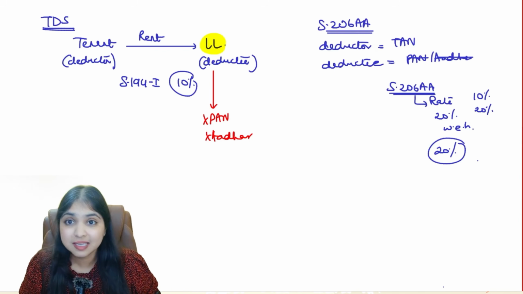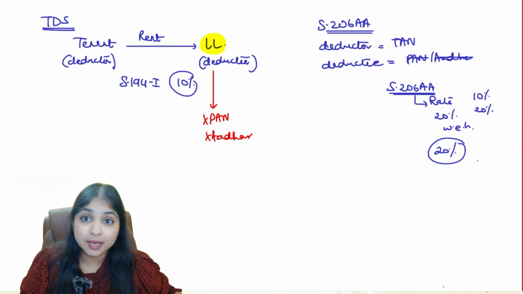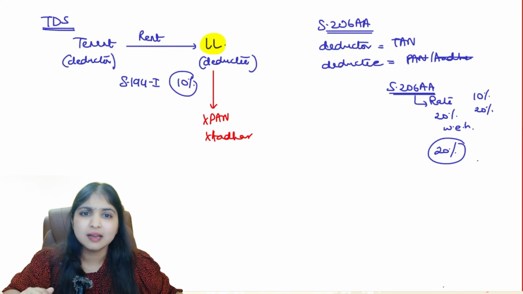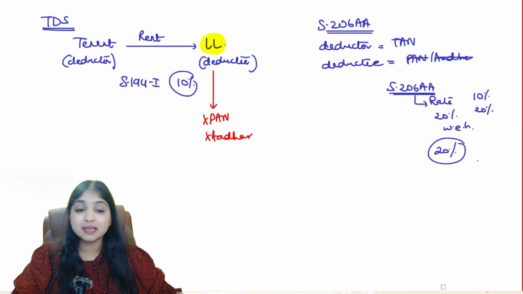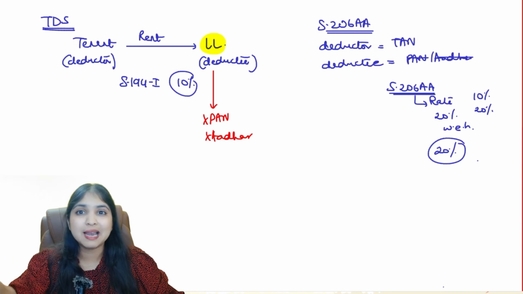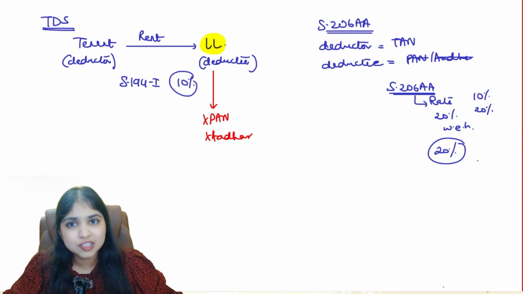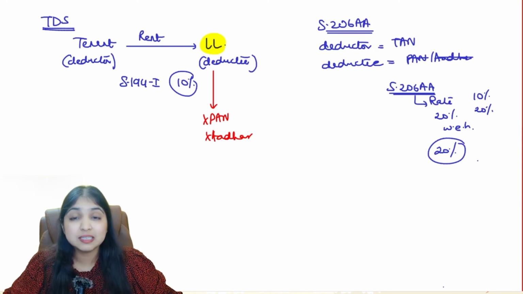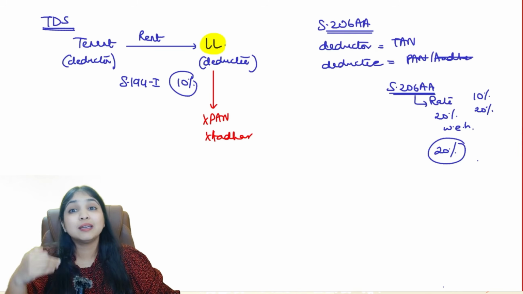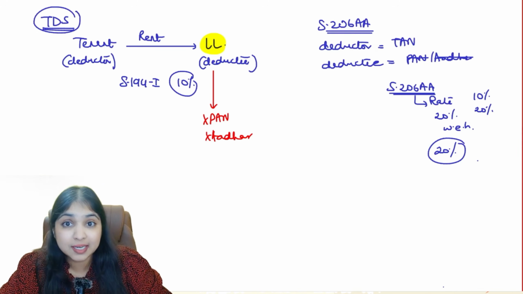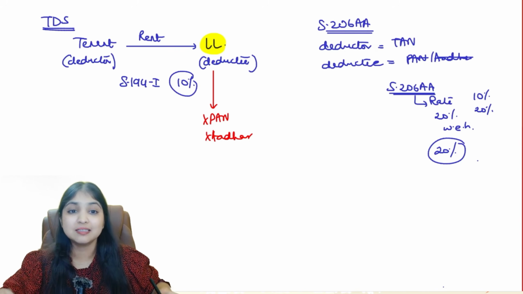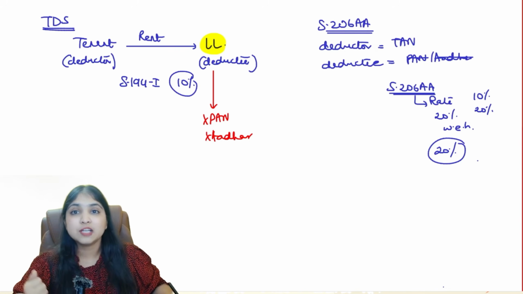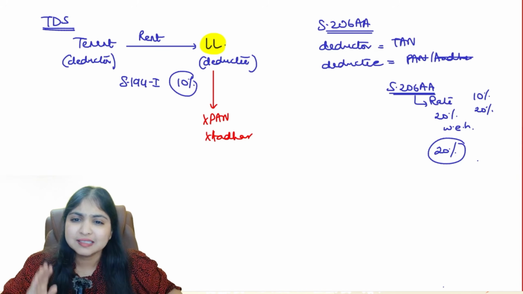Same thing in TCS, guys. We have 206CC. In 206CC, if the collectee is not giving PAN or Aadhaar, then 206CC applies, because of which the TCS rate will become 2 times the rate or 5%, whichever is higher. So same thing in TCS also, that if you don't interlink your PAN with your Aadhaar, your PAN has become inoperative, your Aadhaar is useless for the income tax department. Now the persons who are collecting tax from you will collect tax from you at a higher rate applying 206CC. Just like how in TDS the tenant applying 206AA will deduct tax from you at a higher rate, same way in TCS, applying 206CC, the seller will collect tax from you at a higher rate. Okay, guys. Now listen, this is a big consequence.